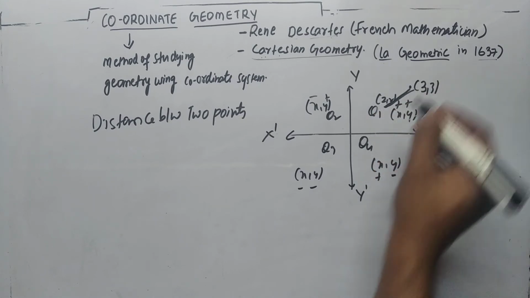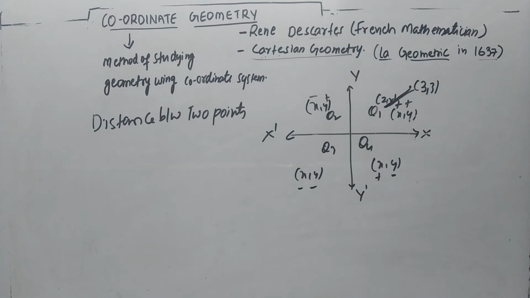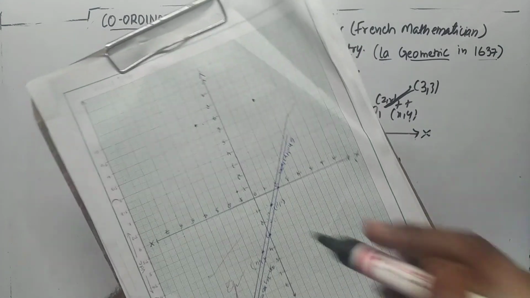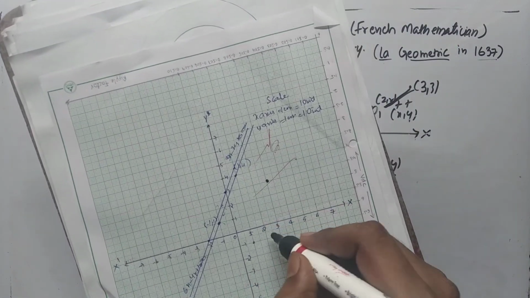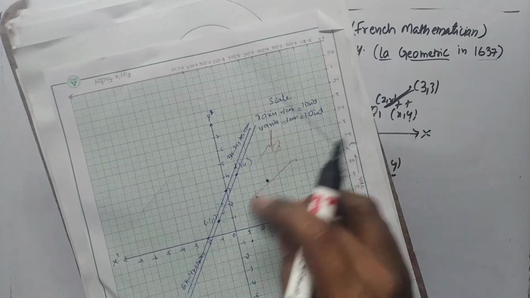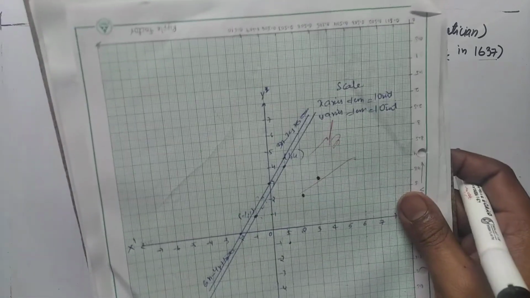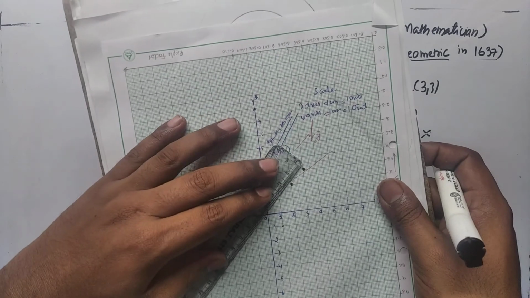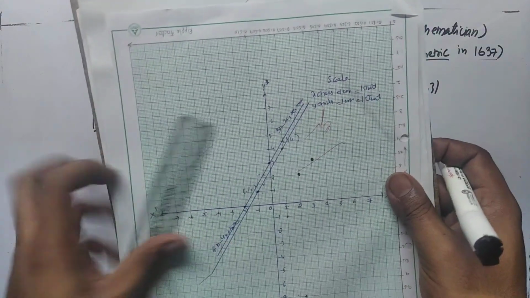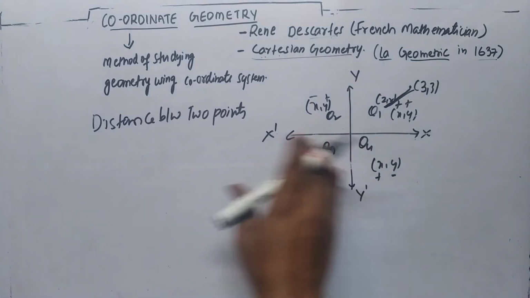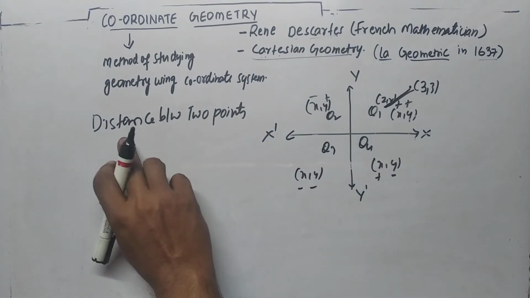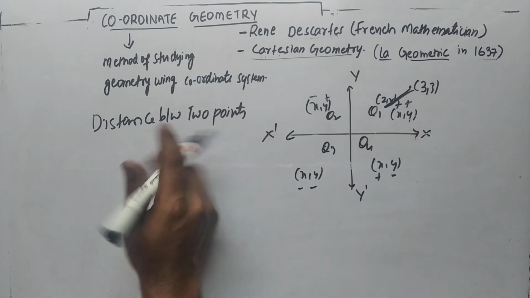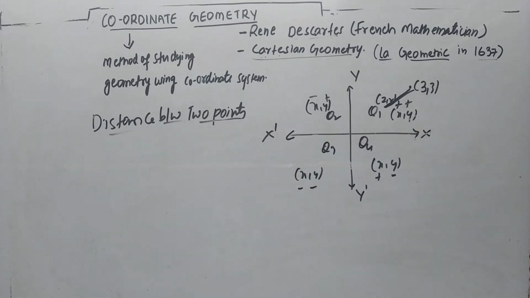If you want to find the distance, I can take the help of a graph. Suppose this is the point 3 comma 3 and this is the point 2 comma 2. To find the distance between these two, we can take the help of a scale and measure the distance. This is around 1.5. The same thing can be done with the help of points, or you can say coordinates.